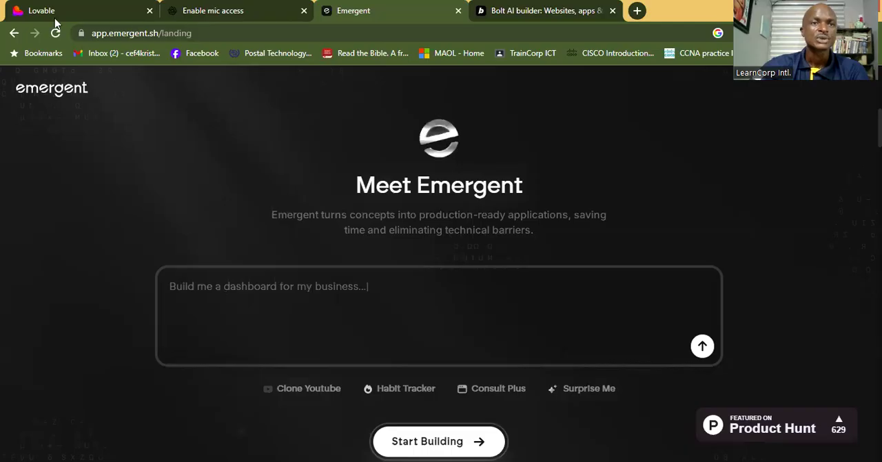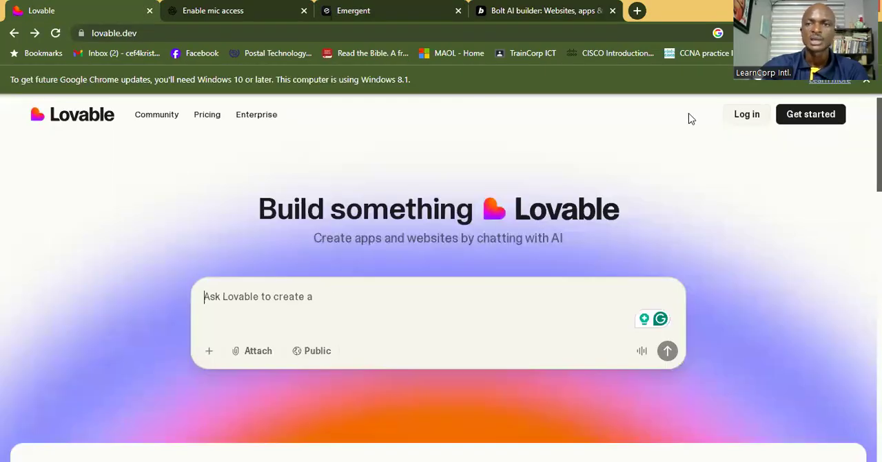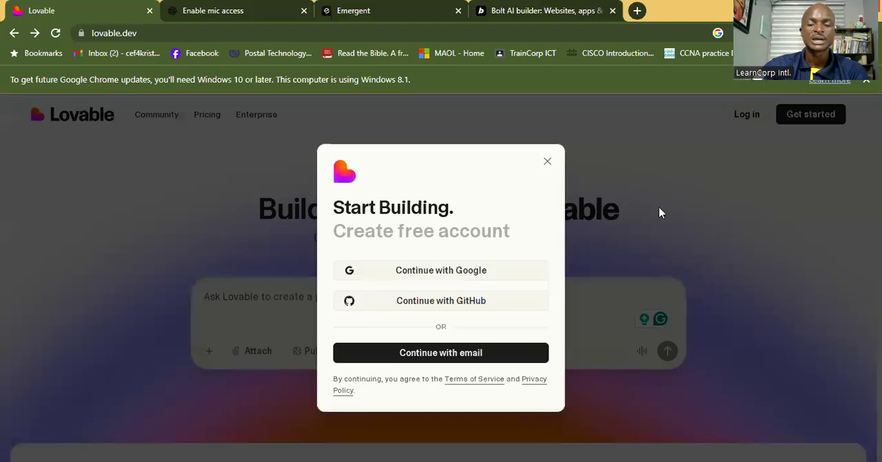All right. So let's go back to Lovable, and I want us to use Lovable. So let me, okay, I do not have an account. Let me create an account. I actually would have done that earlier, but I wanted us to go through the process together so you can see some of the features. So I'm just logging in with my Google account, which I've synchronized with my system. It will just go seamlessly right now. All right, so I'm going with the LearnCore International account.